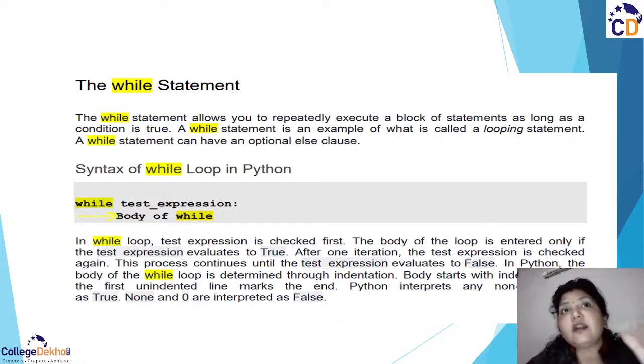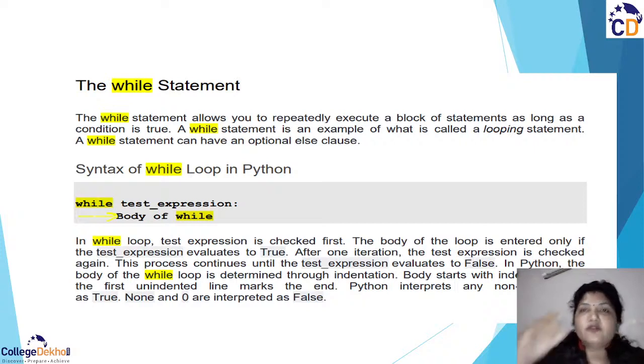First it checks the condition. What is the test expression? The test expression is a condition. The body of the loop is entered only if the test expression evaluates to true. So if your condition is true, then only it enters the block of statements, or you may say it enters the looping part. After one iteration, it again checks the condition.